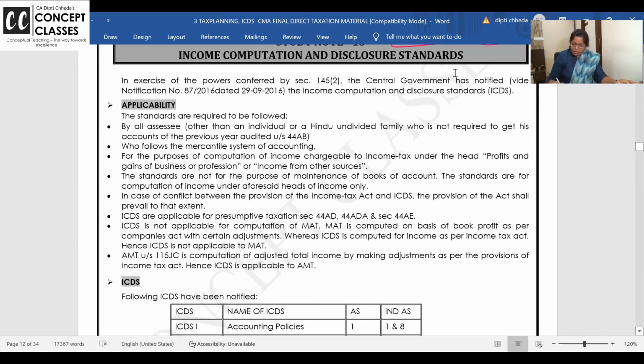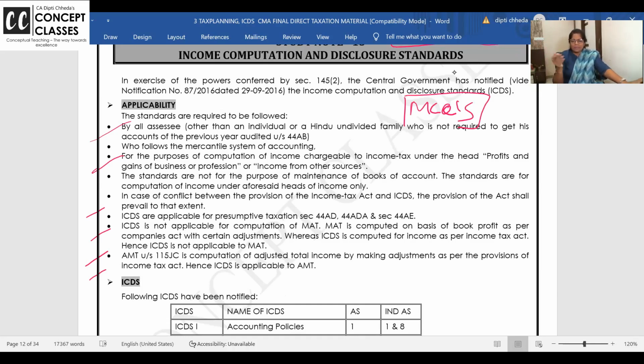I am discussing your page number 1 and these points are asked in MCQs. Each bullet point is very, very important. I'm not starting with ICDs. When I start with ICDs, how to read it, how to remember it, how to ignore a few points.